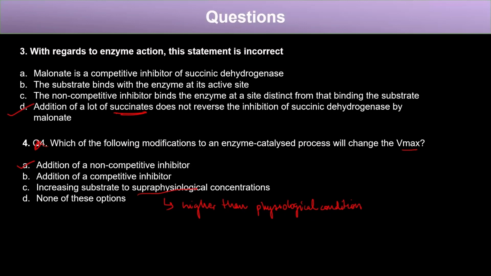Now we will move to the next biomolecule, that is carbohydrates. Okay, so the carbohydrates, these are the most abundant biomolecules in the biosphere.